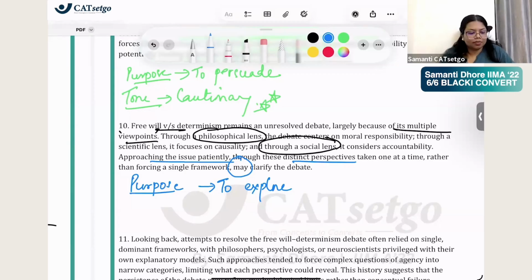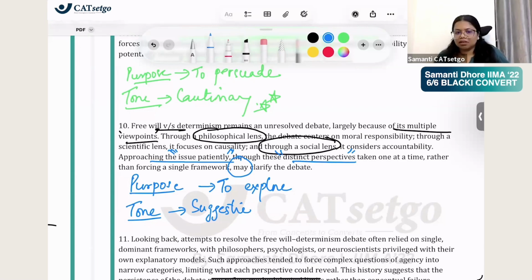And what were the tones of explore? This is actually a suggestive tone. Suggestive tone means it is suggesting that if we look at it patiently through different lenses, then it might solve the problem. This could solve the problem. Like when I was saying, if your stomach hurts, then wake up on time, sleep on time, drink water and see. It is that kind of thing. It is suggestive. We are giving suggestions here, right? Okay, good.